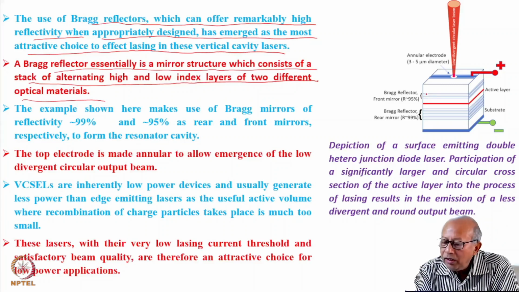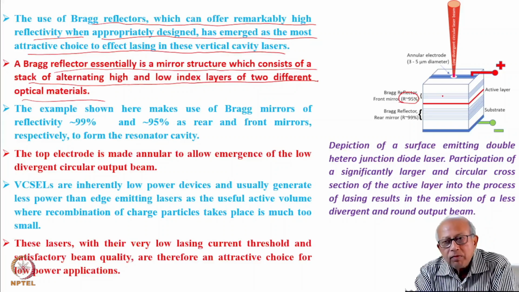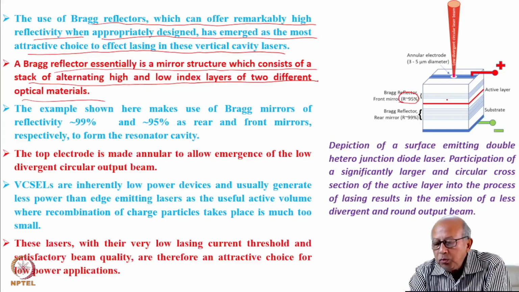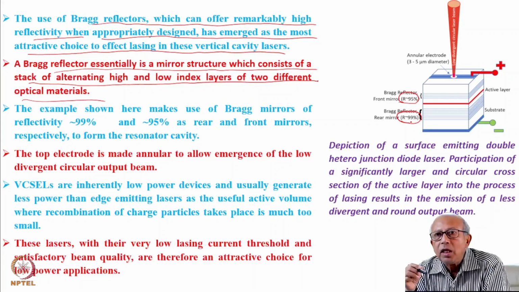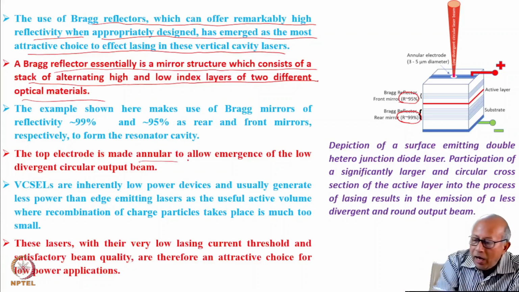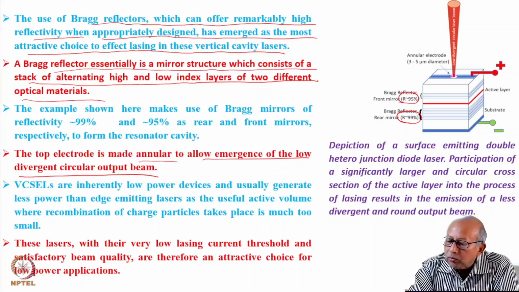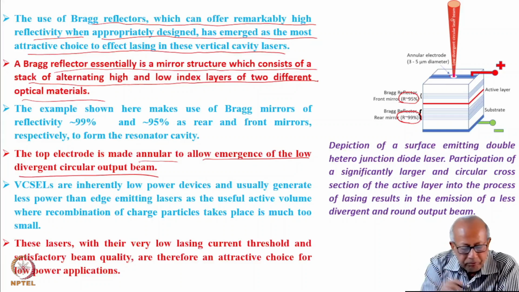There are alternating refractive index optical materials placed on either side of this active layer. This offers a reflectivity of 95%, which can work as an output mirror, and the rear mirror has a reflectivity of about 99%. Almost like a 100% reflective, so this works as a rear mirror. And the top electrode is made annular, as you can see, to allow emergence of the low divergence circular output beam. The output beam emerges through this.